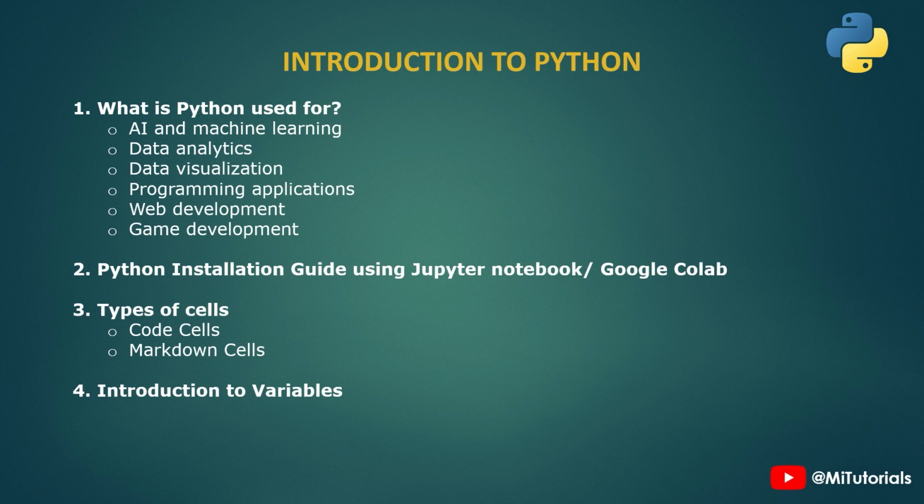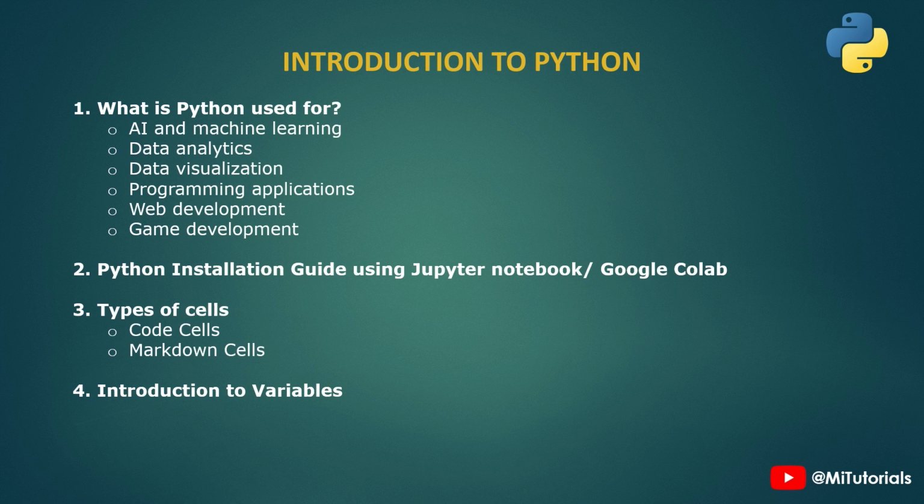So how do you get started with Python? Where do you actually begin? The first thing we will do is let us first install Python. There are various tutorials available on YouTube on how to install. I am going to quickly show you two ways you can install or use Python. One is you can install something called Jupyter Notebook on your machine and start coding with that notebook, or you can create a Python notebook on Google Colab and start using it without having to install anything. I'm going to quickly show you both ways of doing that.